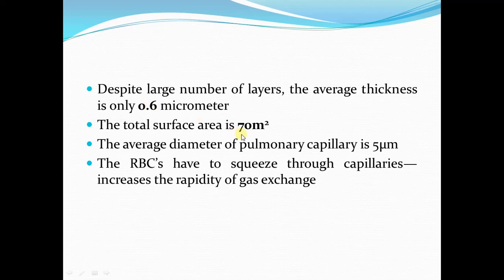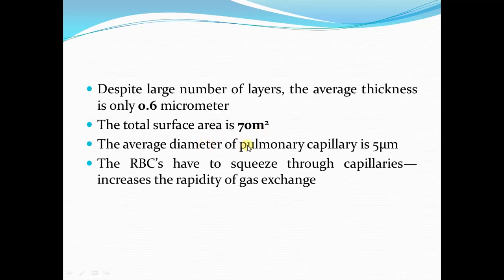While the total surface area of the respiratory membrane is quite large, it is 70 square meters, which is equal to the floor area of a 25 by 30 foot room.